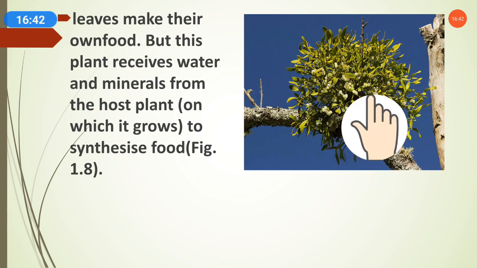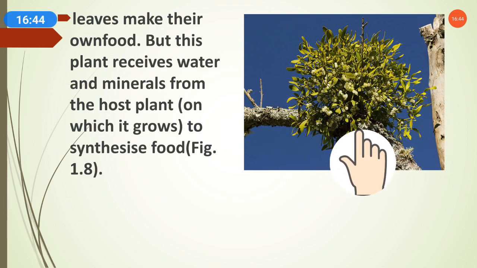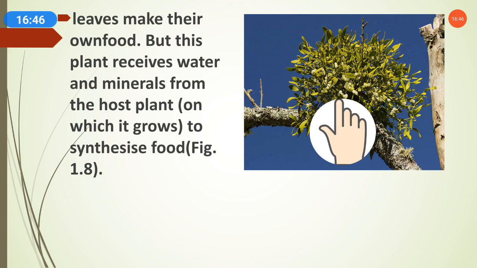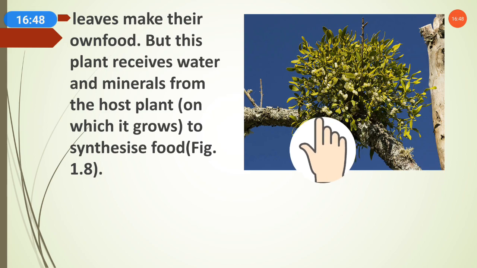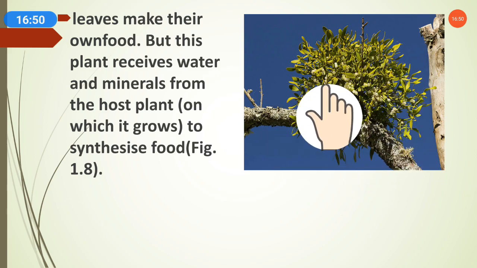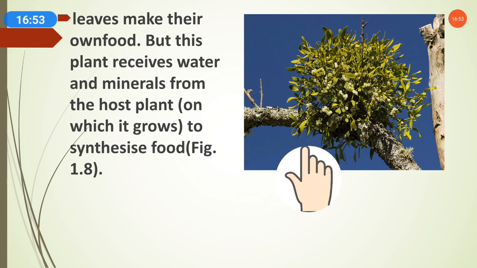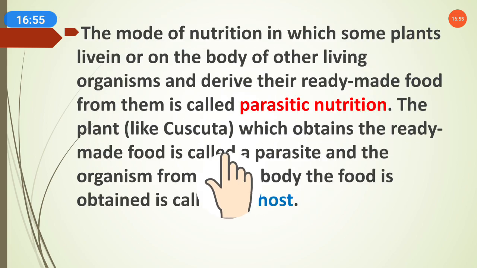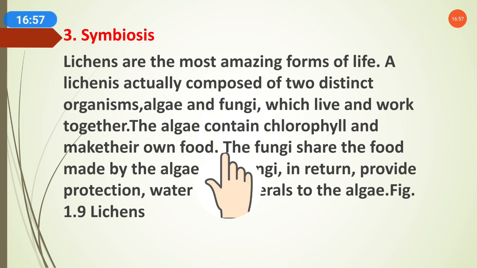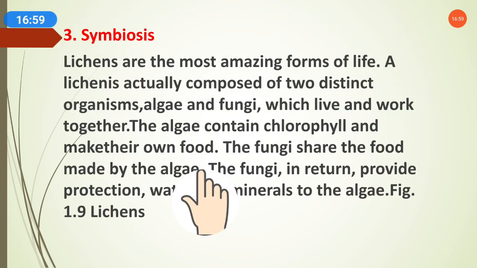Okay, and the photosynthesis process they can do on their own, but for water and minerals they are depending on the host, means partially, for some part, they are depending on others. That is why this type of plant is called a parasitic plant, and this nutrition is called parasitic nutrition.